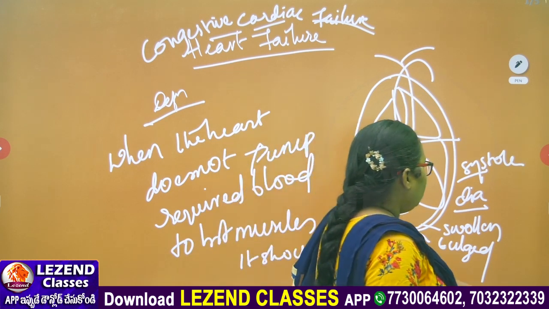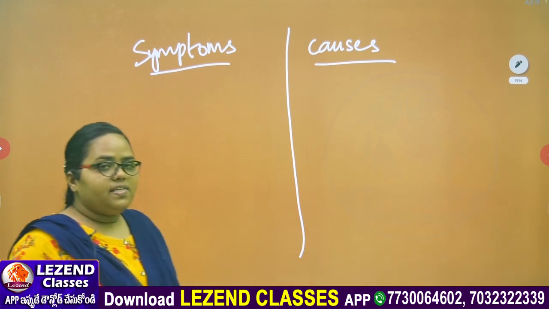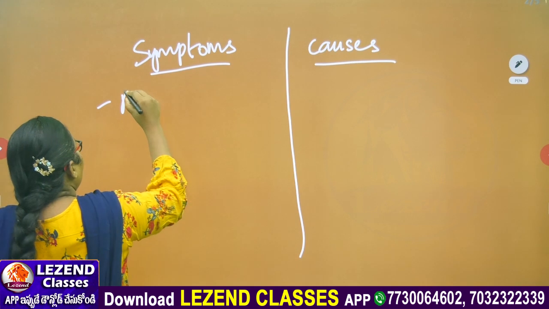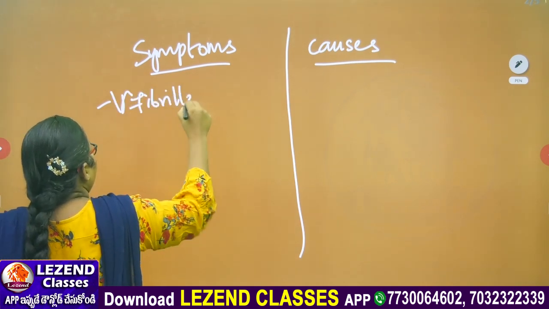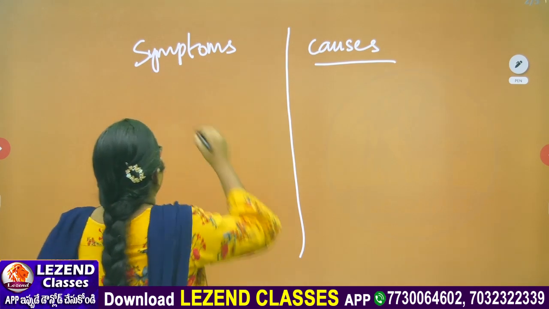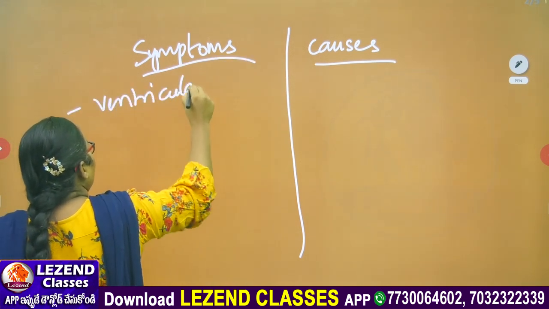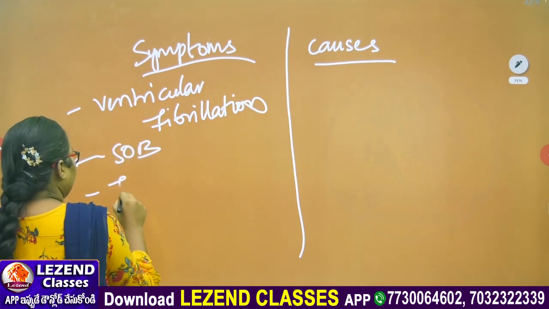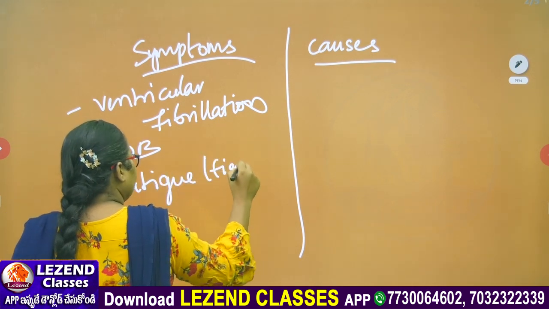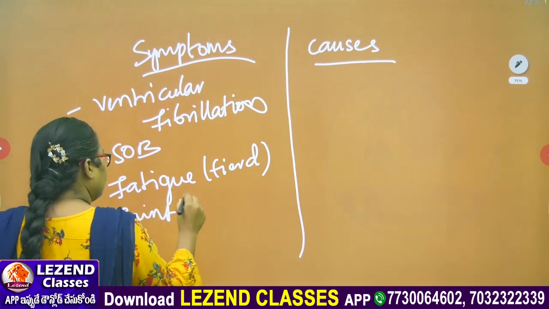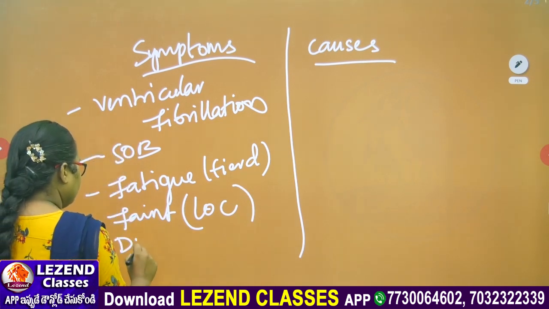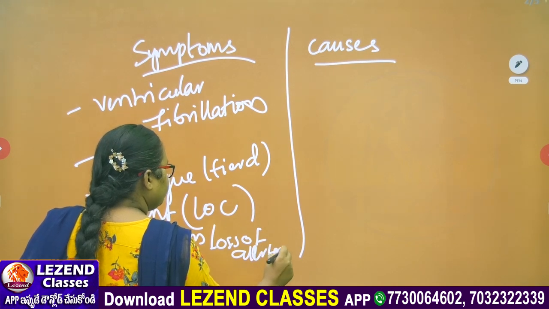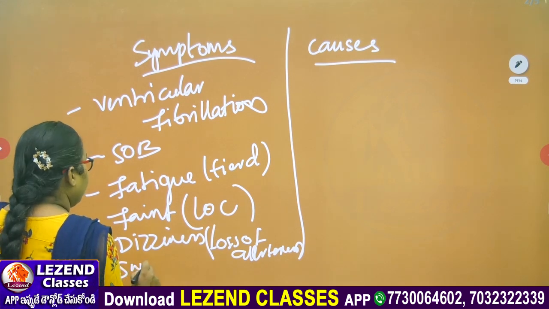Next we are going to see the symptoms. We have studied the meaning and the definition of heart failure, and the symptoms are: ventricular fibrillation, SOB, fatigue, dizziness, loss of alertness, and sweatings.